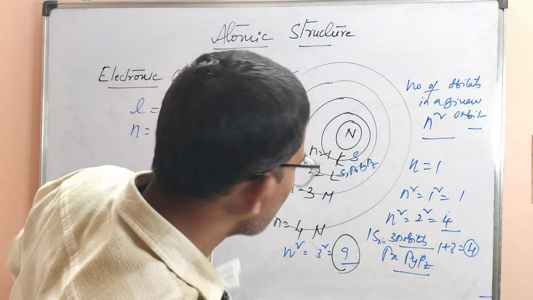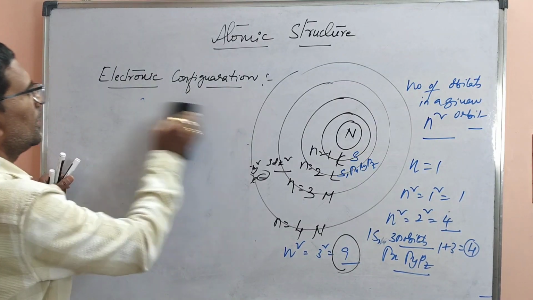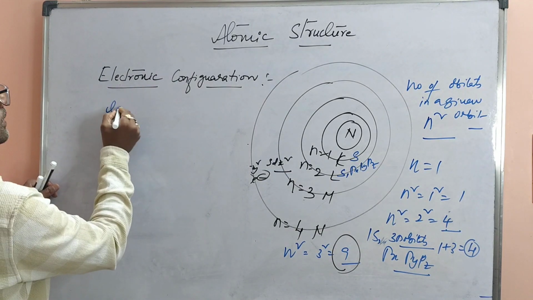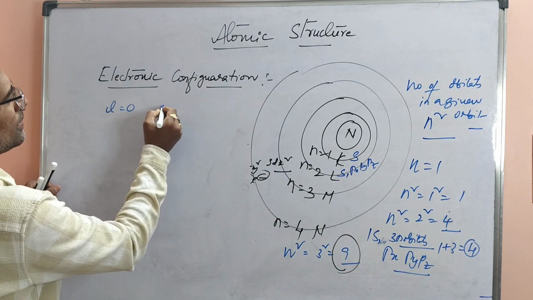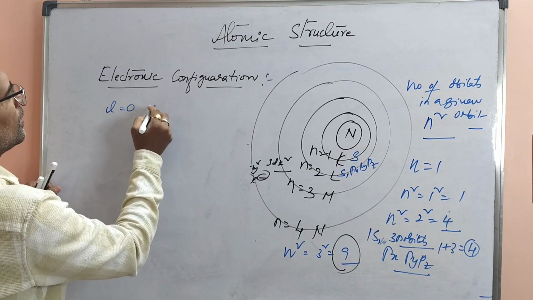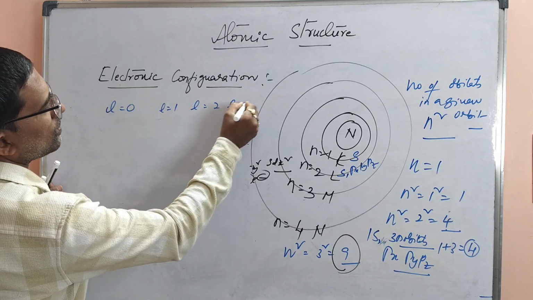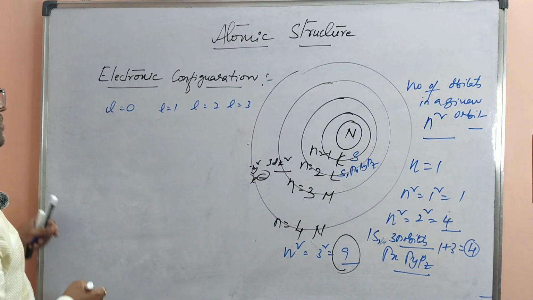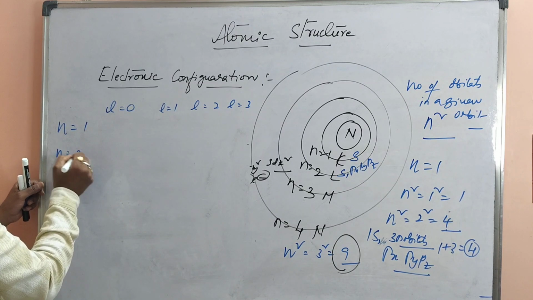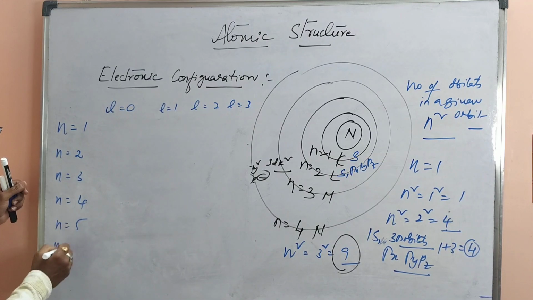Now please remember this. I'm going to draw the Moeller's diagram based on these particular values related to orbitals. Now I will take L values here: L is equal to 0, 1, and you can write for each and every step, L is equal to 0, L is equal to 1, L is equal to 2, L is equal to 3, and so on. Understood? Now here, N is equal to 1, N is equal to 2, N is equal to 3, N is equal to 4, N is equal to 5, N is equal to 6, and so on.